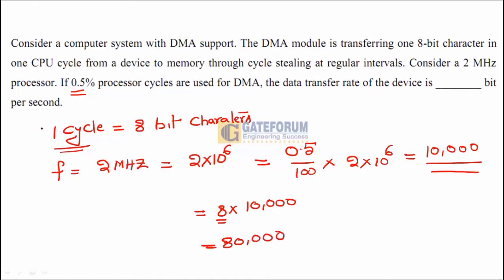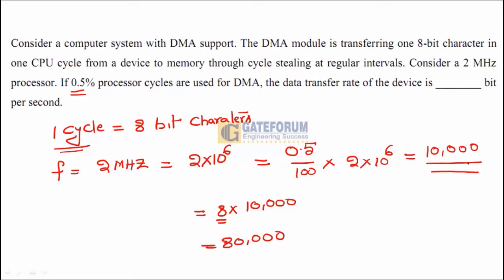Data transfer rate will be equal to number of characters per cycle into number of cycles. Number of characters per cycle is equal to 8, into number of cycles that are allotted for this transfer, which is equal to 10,000, because 0.5% of the total number of cycles are allotted for DMA. It will translate to exactly 10,000.